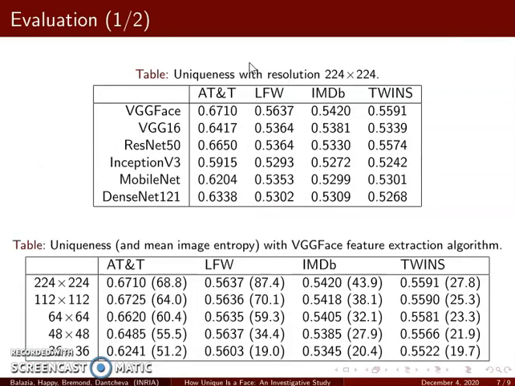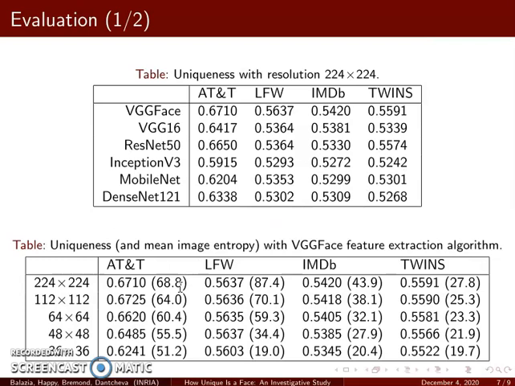First set of evaluations is with fixed face image resolution of 224. We evaluated the 4 datasets on 6 feature extraction algorithms: VGG Face, VGG16, ResNet, Inception, MobileNet, and DenseNet. All of them are trained on ImageNet except for VGG Face, which is trained on faces. Overall best is VGG Face, mostly because of the specificity of the training set. Note also the differences in uniqueness between individual datasets. AT&T is the smallest with laboratory setup, so face recognition is intuitively easier. As the size of the dataset grows, the uniqueness drops. Also, our definition of uniqueness correctly estimates the difficulty of face recognition among twins.